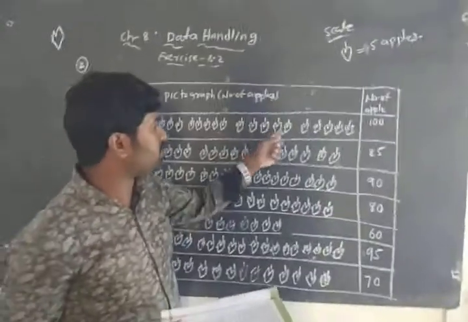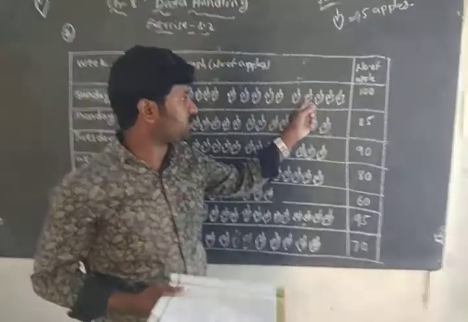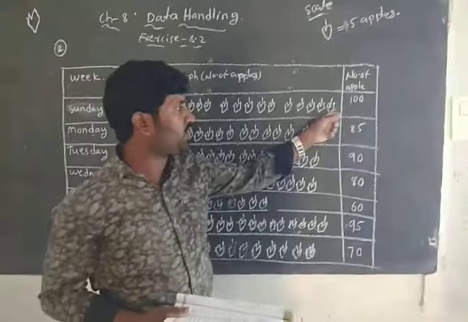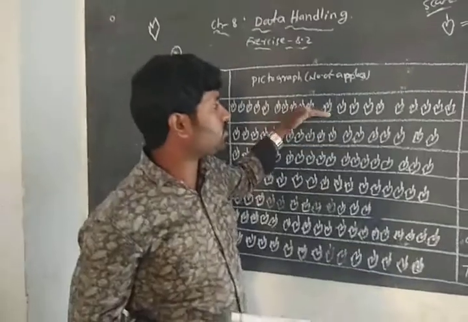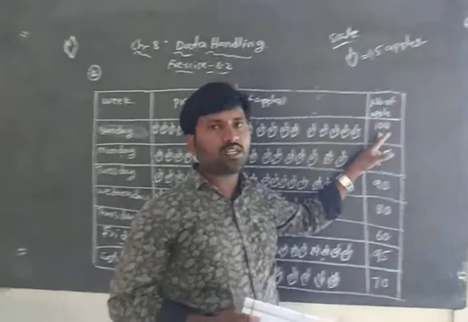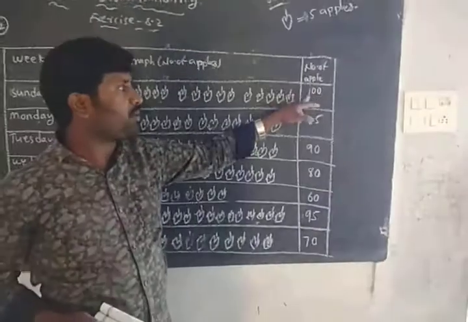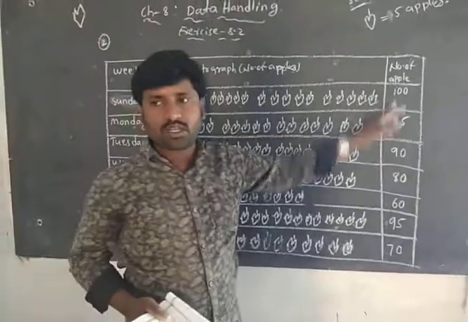Again 5 symbols, 1, 2, 3, 4, 5, that is 75. Again 5 symbols. Totally I drew 20 symbols, because 5 twenties are 100. So 20 symbols represent the number of apples, that is 100.